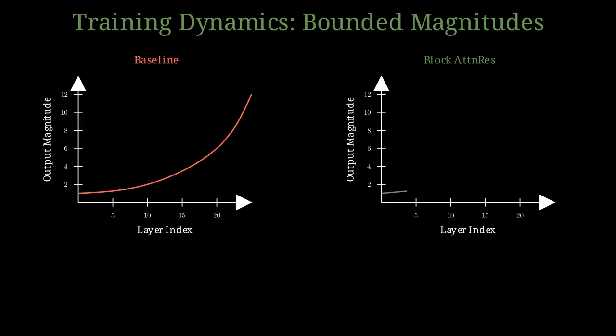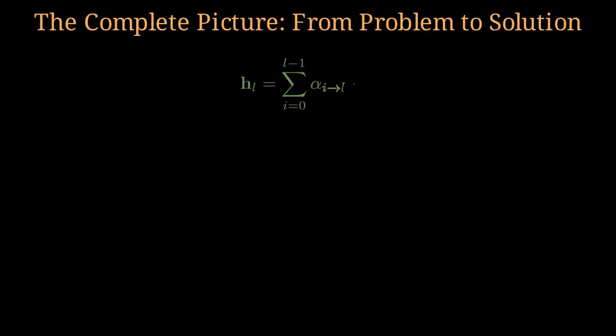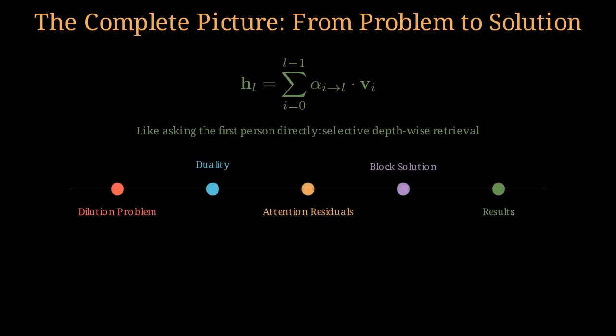In a standard architecture, these values accumulate and grow exponentially. However, block-based attention residuals solve this by resetting the sum at each boundary. This keeps the signal magnitudes bounded and stable, which is exactly why the training process becomes significantly more predictable and efficient. Attention residuals transform deep networks from a game of telephone into a selective retrieval system.